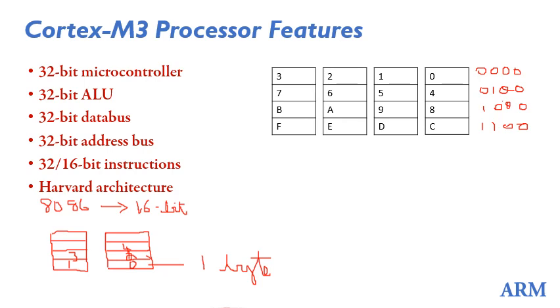Aligned data means the address of the data will be in multiples of 4: 0, 4, 8, C and so on. So for that, the last 2 bits of the address will always be 0.